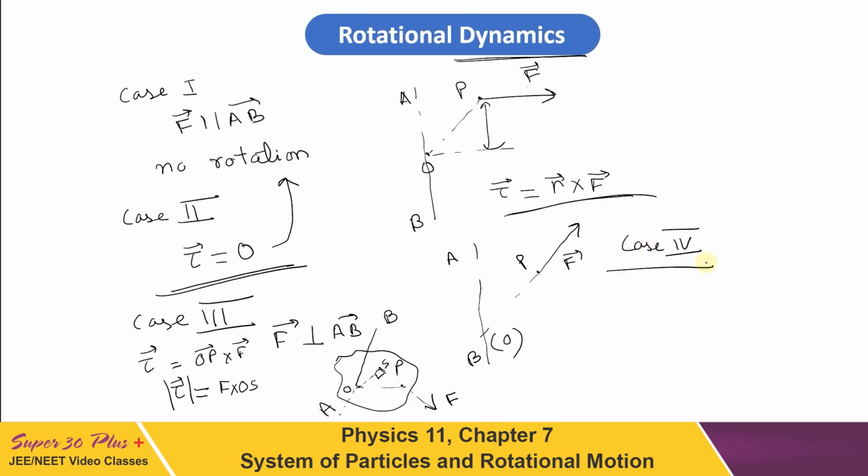One more case we can consider. Let that be case 4. If F and OA are not perpendicular, then we can take components of F parallel and perpendicular to the axis. Now torque of parallel part will be 0 and that of perpendicular part it will be effective. So you can see that this time again a torque will be effective. So here F and the axis are not perpendicular but they are making some angle inclined to each other. F and AB are inclined to each other and this inclination is not equal to 90 degrees. This time also torque will not be 0. There will be effect of rotation seen here.